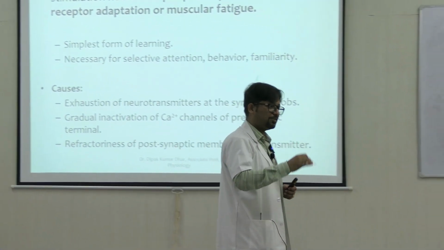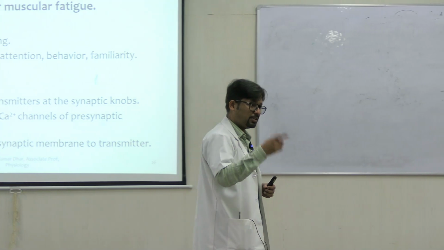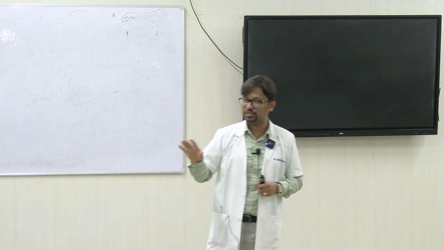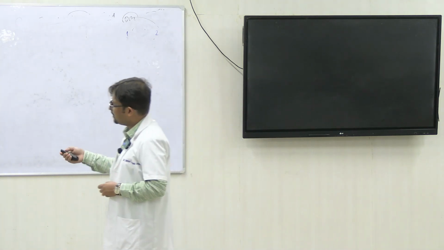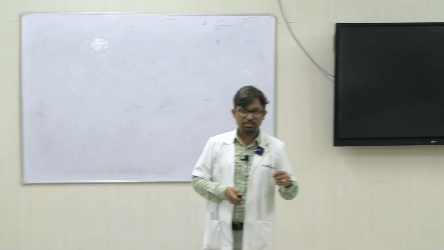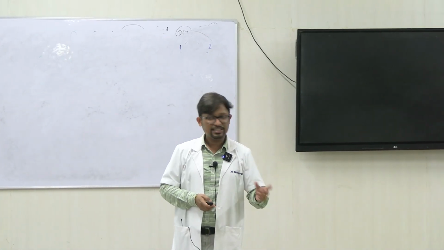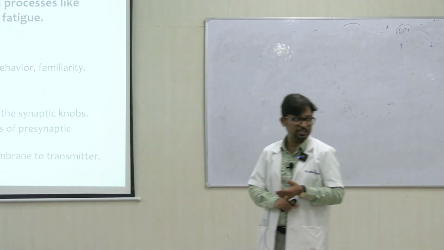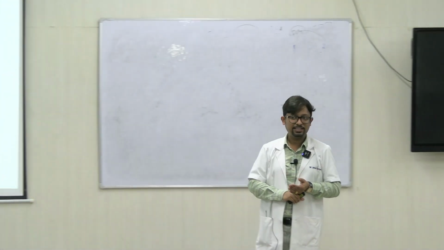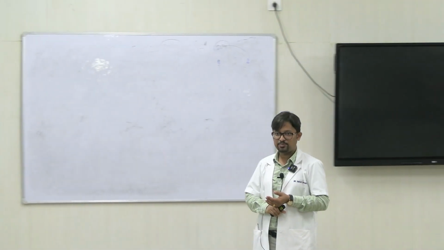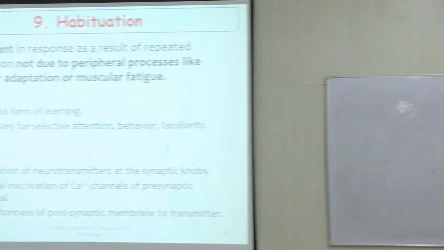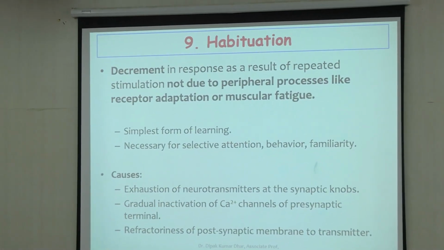Receptor adaptation का मतलब है initially the receptors were producing many signals, but over time the signals have come down. So meaning the receptor has got adapted. When I say habituation, habituation means the activity has decreased, but it is not due to receptor adaptation and not due to fatigue in the muscle. This is because of an effect in the brain itself, right? Synapses in the CNS. So this is the simplest form of learning.